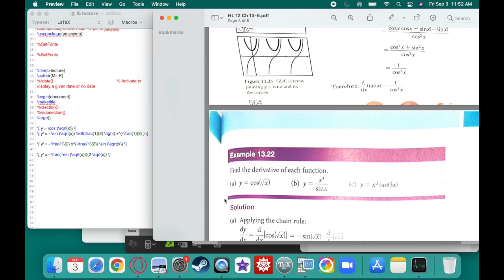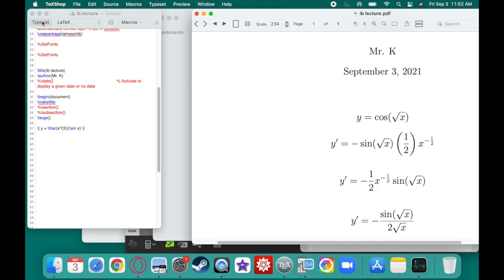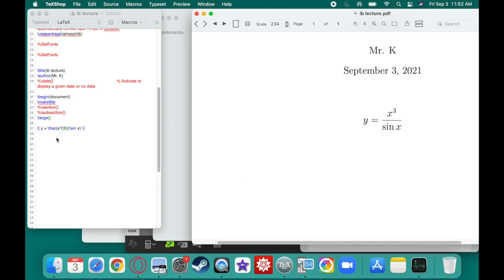What's the next one? Go on in. Next one says x cubed over sine of x. All right. First of all, we always want to copy that down, so we'll have this. We can do the power rule in conjunction with the product rule or in conjunction with the quotient rule. In this case, I feel like the quotient rule today.